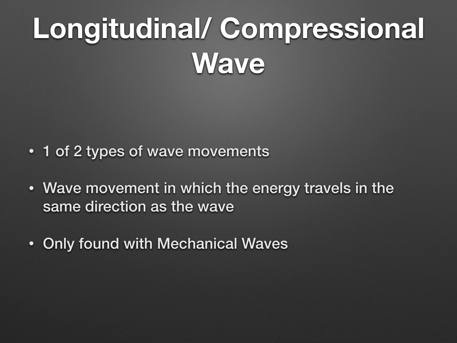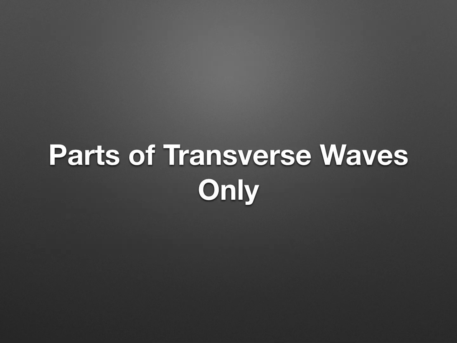So remember, two types of waves, two different types of wave movements. Keep those in mind. That's why I made big headings on your notes that you're filling out today. There are parts of transverse waves that are only found there. Like I said before, you have to know the different types of waves, the different types of wave movements, which means how they look or how they act, and then you have to be able to label them. Here are the labels that will come along with them.